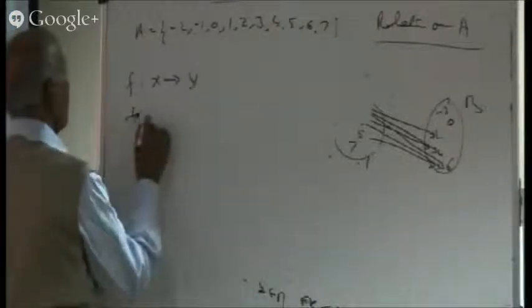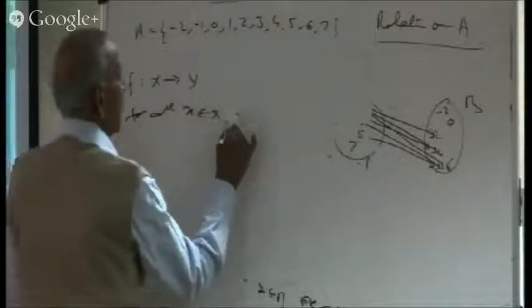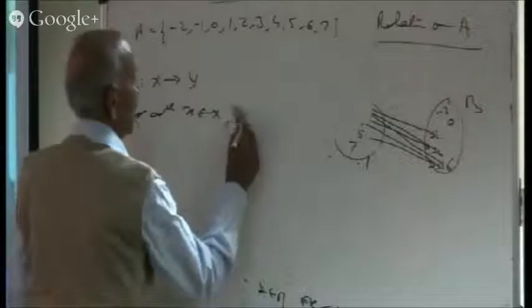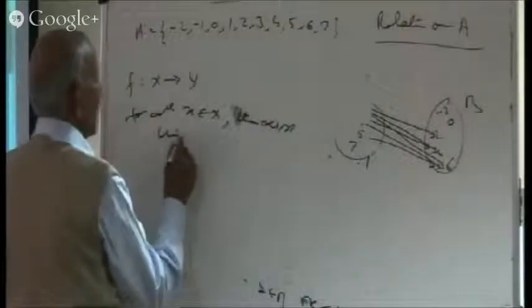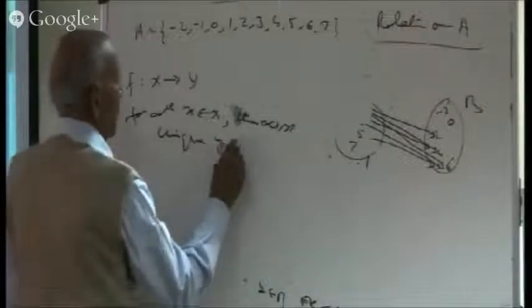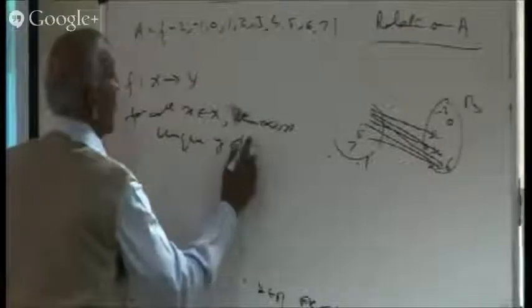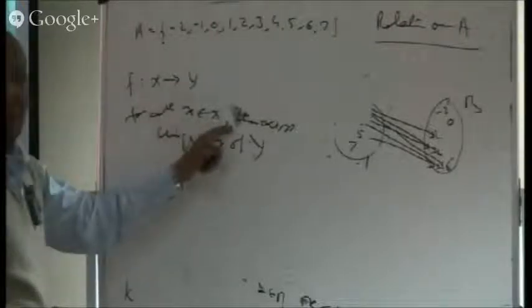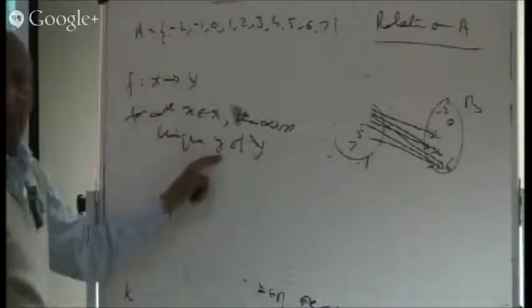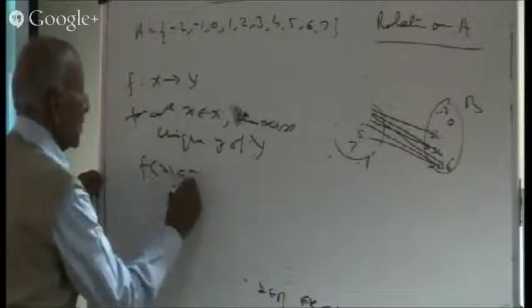Say, for all x belonging to X, there must exist a unique element y of Y corresponding to every element of X, such that the image of x should be equal to y.